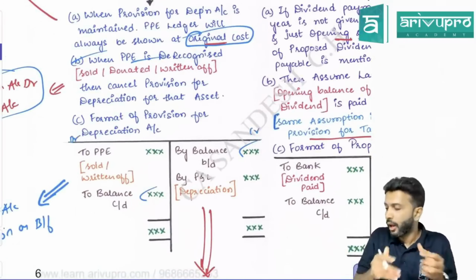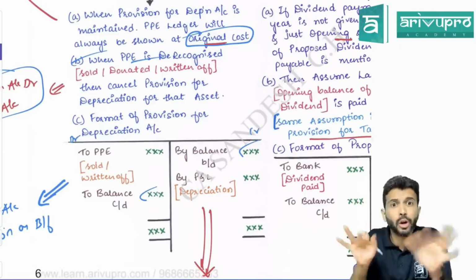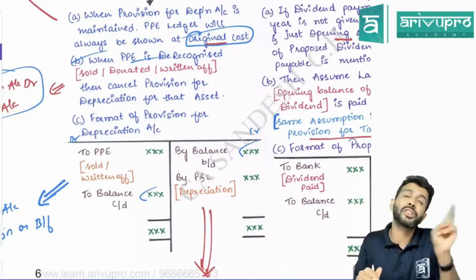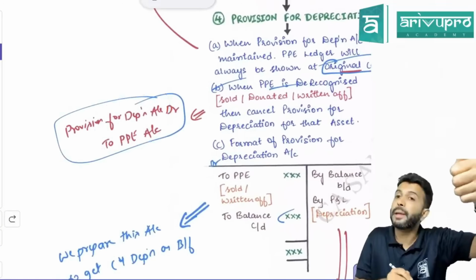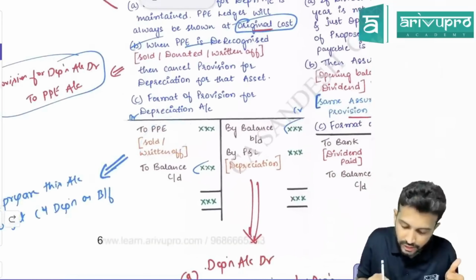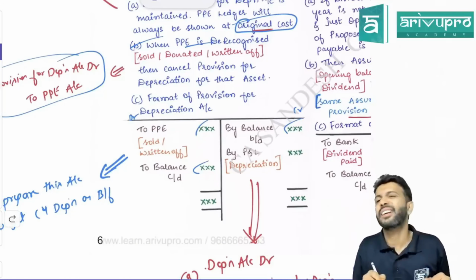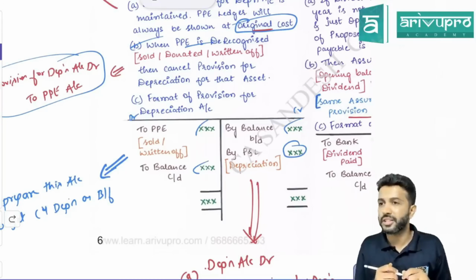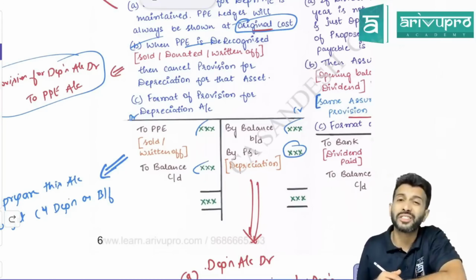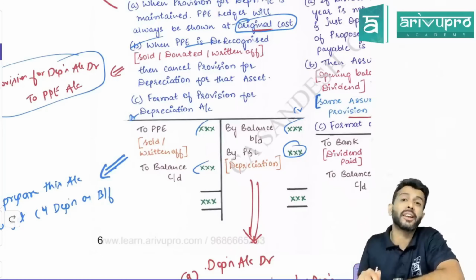Correct? Now, if an asset is sold, is provision for depreciation required for that asset sold or not required? Not required. What is the journal entry to cancel the provision? Provision for depreciation account debit to PP. So if you post this entry in the ledger, it will come on the debit side. This is one. The balancing figure is the current year's depreciation. The balancing figure that you get is nothing but your current year's depreciation. Because what is the journal entry for depreciation, sir? What is the journal entry for depreciation here? Under the provision method, what is the journal entry?